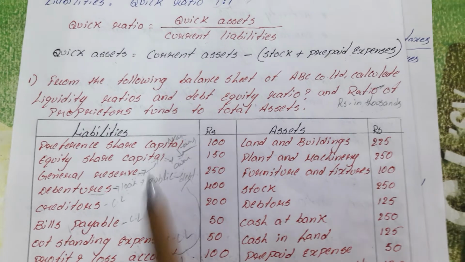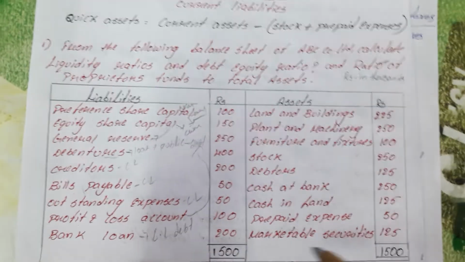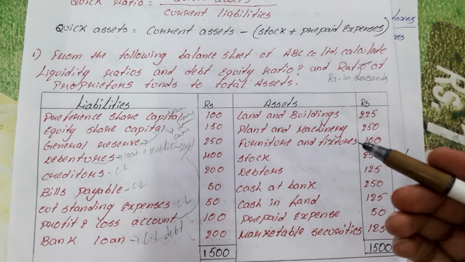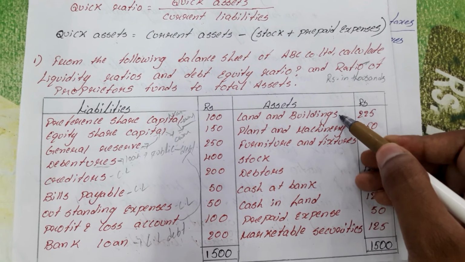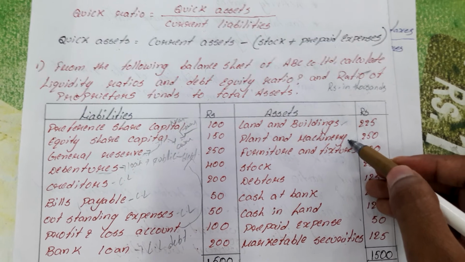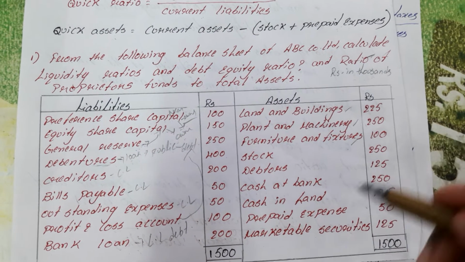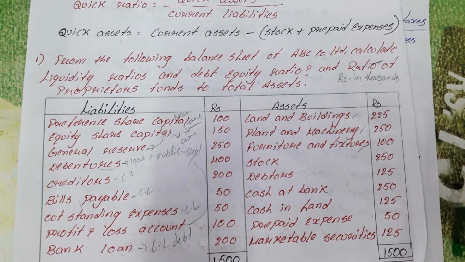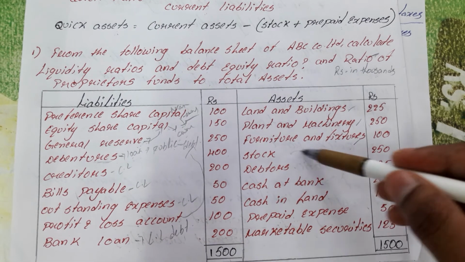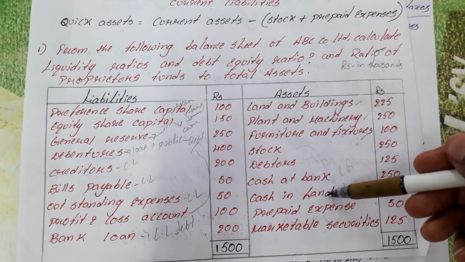So this is your question: calculate the ratio of proprietor's funds to total assets. This is what they have given. Total assets are nothing but fixed assets plus current assets. Fixed assets we have discussed in part 1 of this ratio analysis. Land and building is a fixed asset, plant and machinery is a fixed asset, furniture and fixtures is a fixed asset. Fixed assets are those that take a long time to convert into cash. Stock, debtors, cash at bank, cash in hand, prepaid expenses are all current assets, which take very little time to convert into cash.